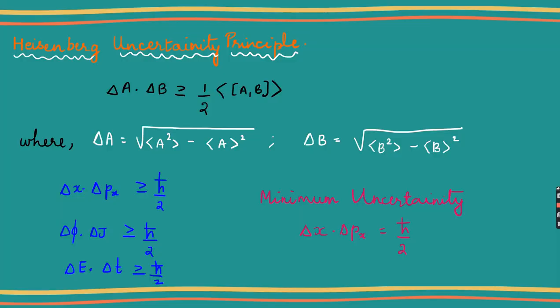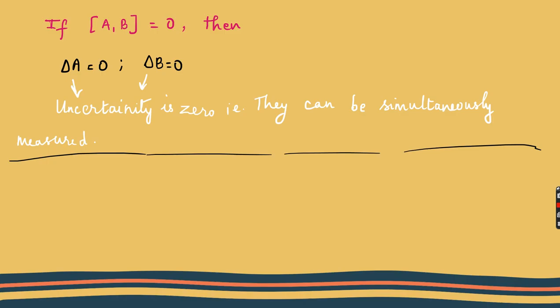You have to remember this del A and del B formula. It can be helpful in some other problems too, along with del x times del px. These are three basic things. You just have to remember that you can use h cross by 2 or any quantity greater than that. Okay, next we will go into a new topic, which is group velocity and phase velocity.